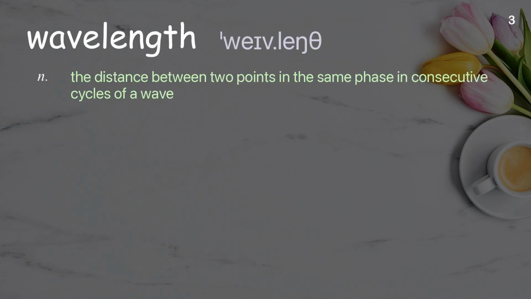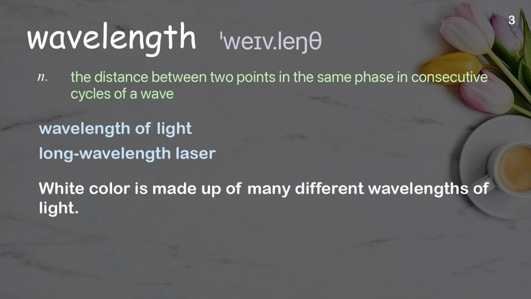Wavelength. The distance between 2 points in the same phase in consecutive cycles of a wave. Examples: wavelength of light, long wavelength laser. White color is made up of many different wavelengths of light.